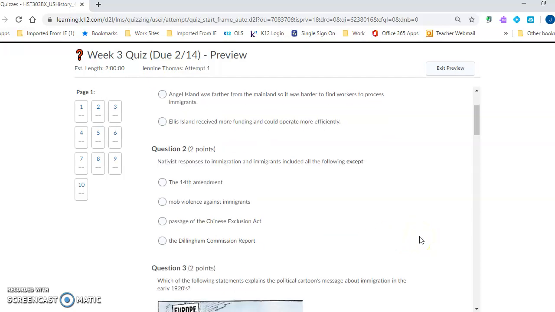Question number 2. Nativist responses to immigration and immigrants included all the following except: the 14th Amendment, mob violence against immigrants, passage of the Chinese Exclusion Act, or D, the Dillingham Commission report.